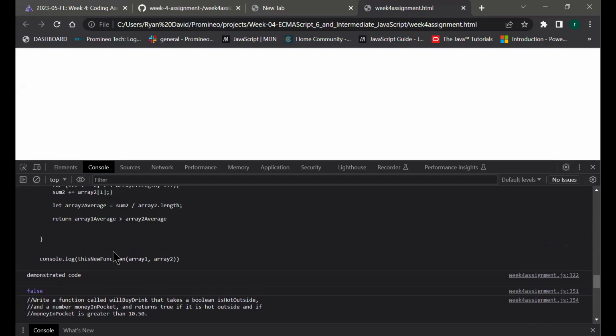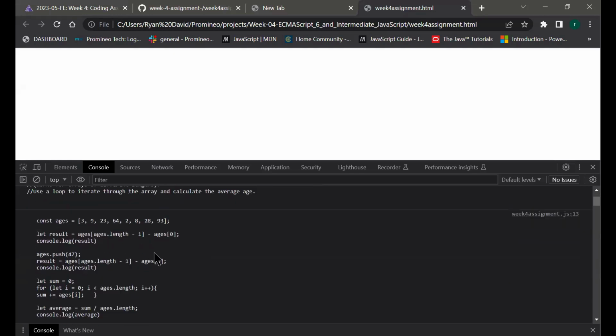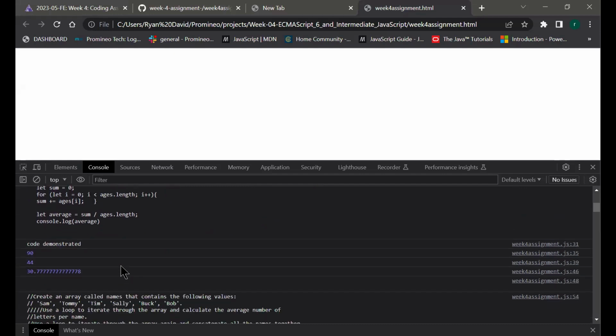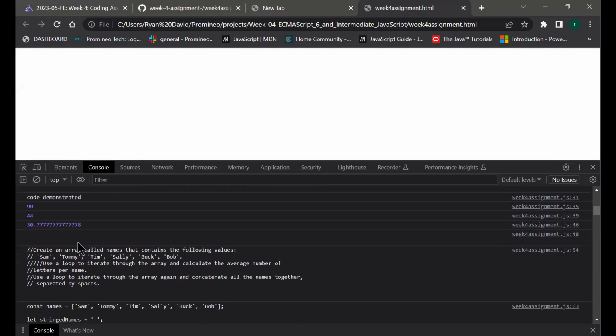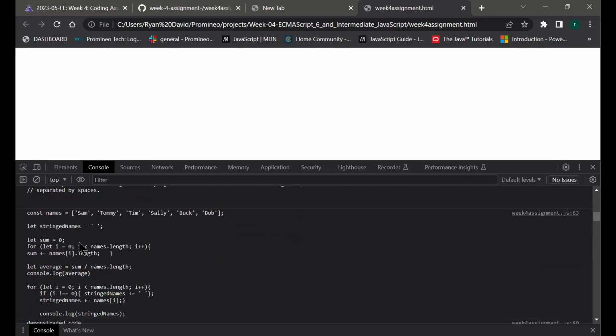All right, so this is what happened from the console. This is why I put it in notes. I put all the notes, and then as we come in, I put a note in there that just demonstrated the code. We did that, and that worked as well. It came out with the average. Then create an array with the following values. I think we actually had to count the strings and concatenate it, so I did this to bring the concatenation in.